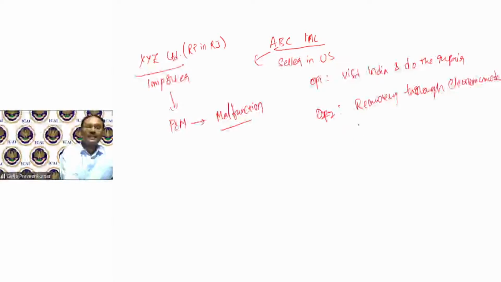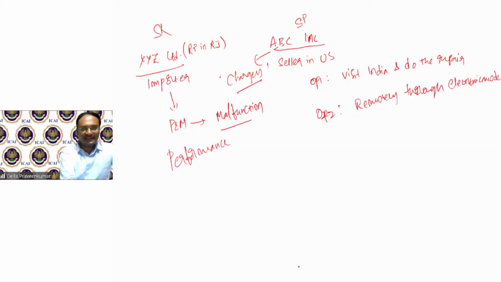Now, here they say that wherever this performance is being done, in this case, the service provider is in US and the service recipient is in India. Why? In the process of this installation, if there's any malfunction, and ABC charges some money for this particular repair related activity, in these cases, they say, identify the location where the performance is done. If the performance is done in India, the place of supply happens to be India.